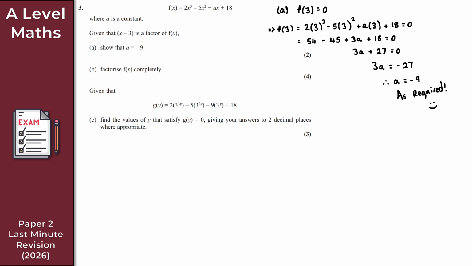The way that I'm going to do it here is just by inspection. Okay, so what is inspection, I hear you ask? Well, let's consider this cubic polynomial. So I've got 2x cubed minus 5x squared plus ax, but a is minus 9, so that's minus 9x, and plus 18.